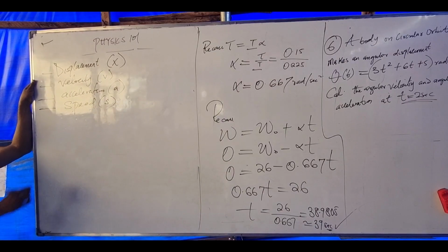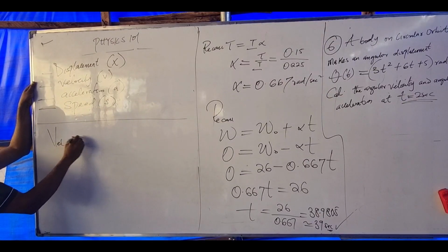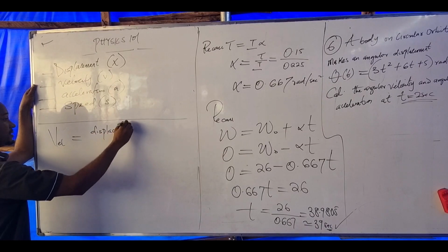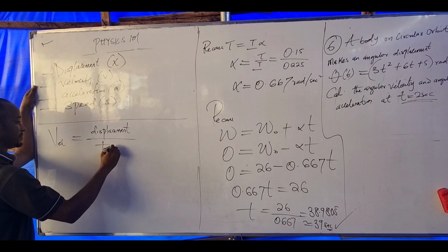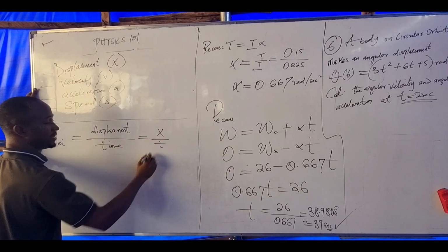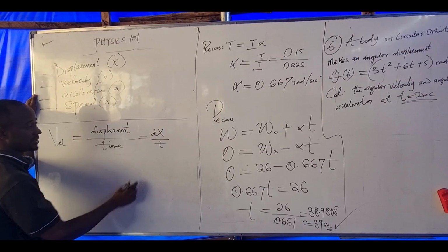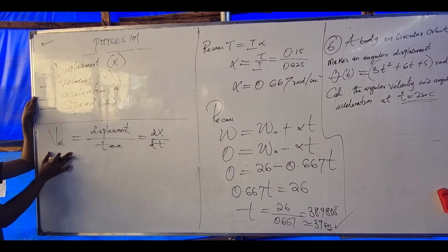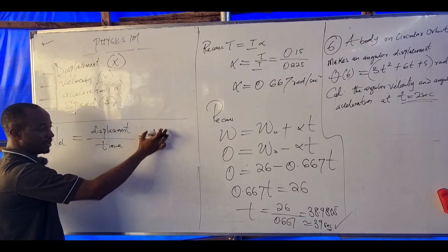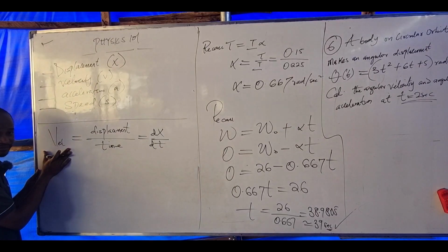We say that velocity is given as displacement over time, meaning s over t. That means that when you differentiate displacement with respect to time, you have velocity. Or I can say that a graph of displacement against time gives velocity.